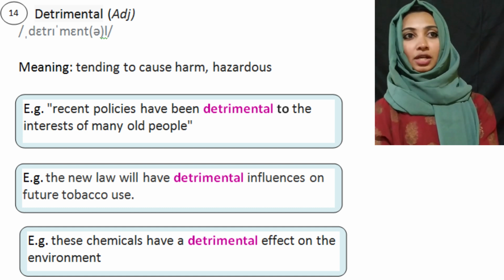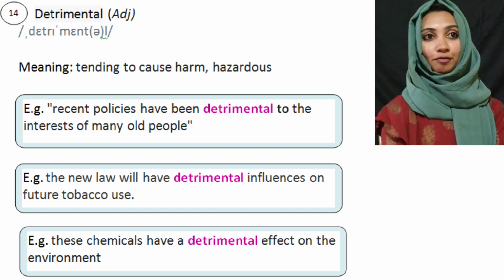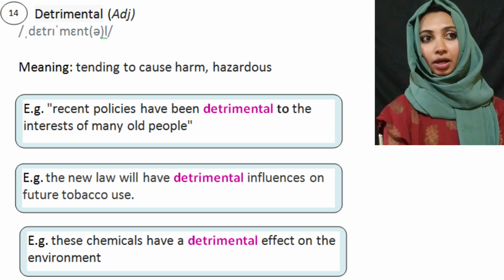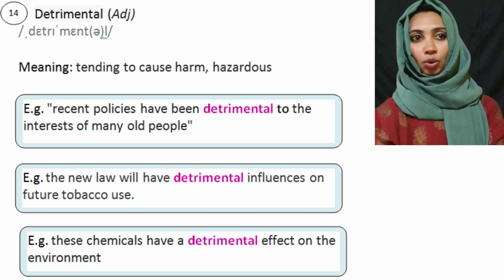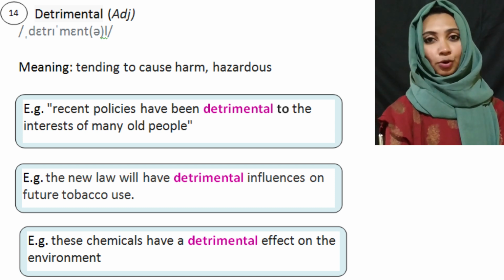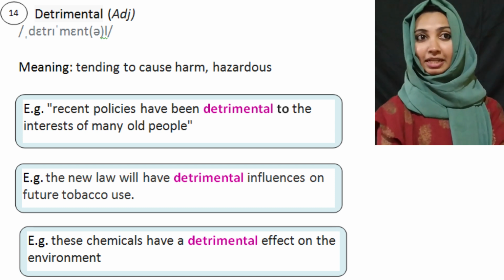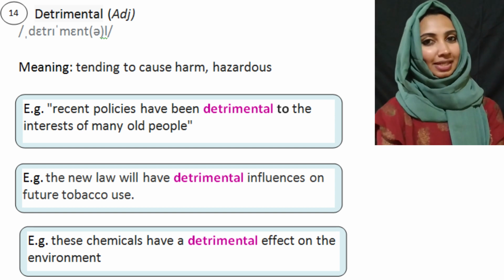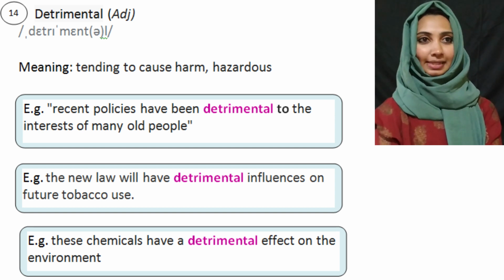Detrimental, okay? So recent policies have been detrimental to the interest of many old people. Or the new law will have detrimental influences on future tobacco use. Okay, detrimental influences means harmful influences. Okay, so use the term detrimental instead of harmful influences.